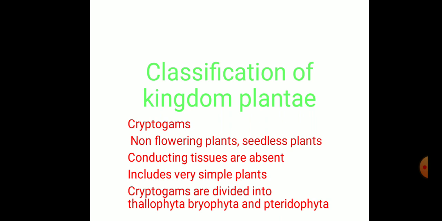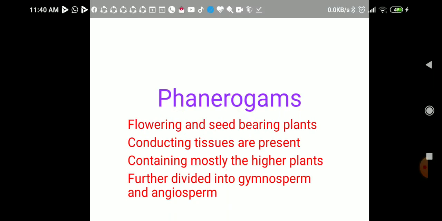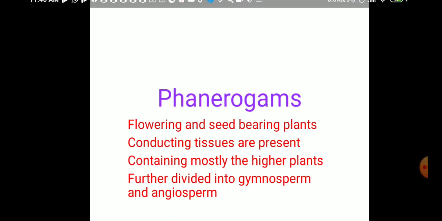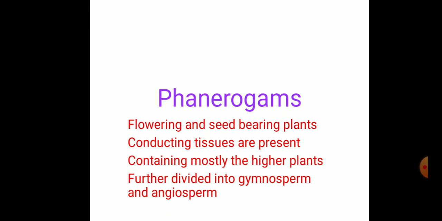Now we are going to learn the characteristics of phanerogam. Phanerogam is the second part of the classification. These are all flowering and seed bearing plants. These flowers and the seeds are responsible for the reproduction of the new plant.